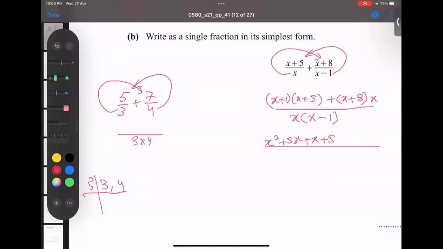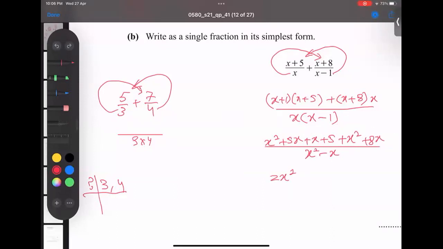And down in the denominator part, you multiply or you don't multiply, no problem, both are okay. x into x becomes x square, x into 1 gives you x. And this x into x gives you x square, and x into 8 gives you 8x. Make sure sometimes this sign is negative, then it will affect both signs, so the inside signs will change. This x square plus x square, you got 2x square. 8 plus 1 is 9, plus 5, 14.